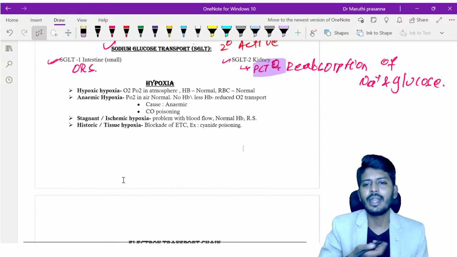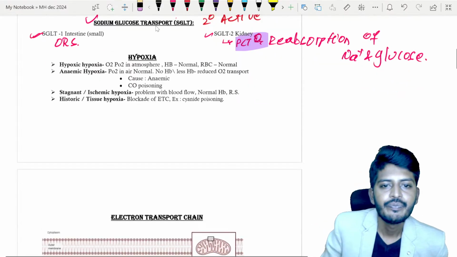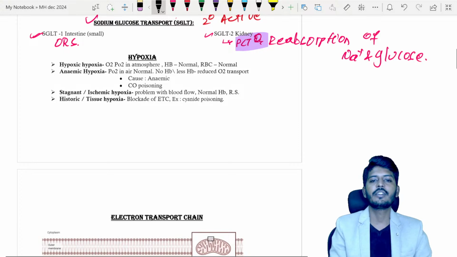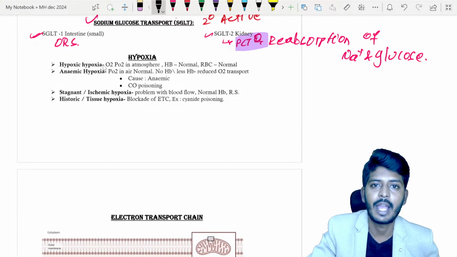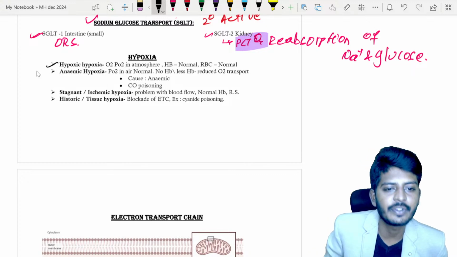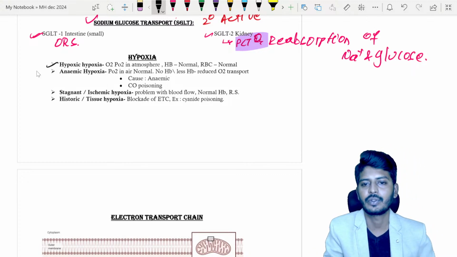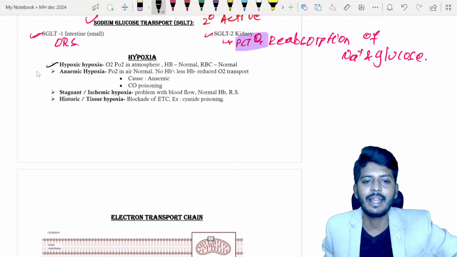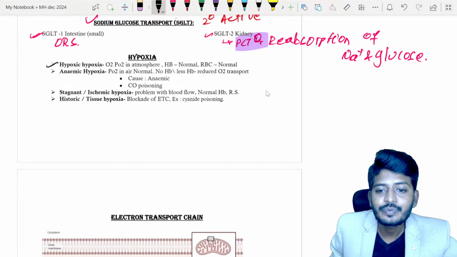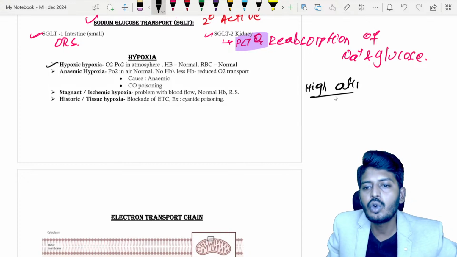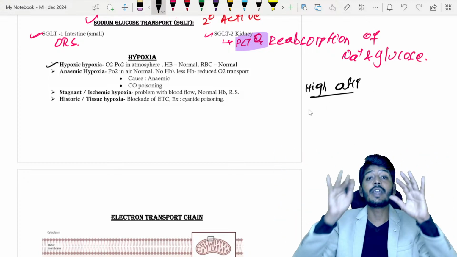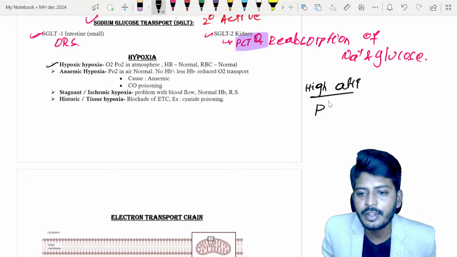Okay, let's talk about the next concept, that is hypoxia. Now hypoxia is a very, very important concept, and many times they have asked questions on it. So, types of hypoxia. The first type is called hypoxic hypoxia. If you go to high altitude, the problem is that in the atmosphere the partial pressure of oxygen is reduced.